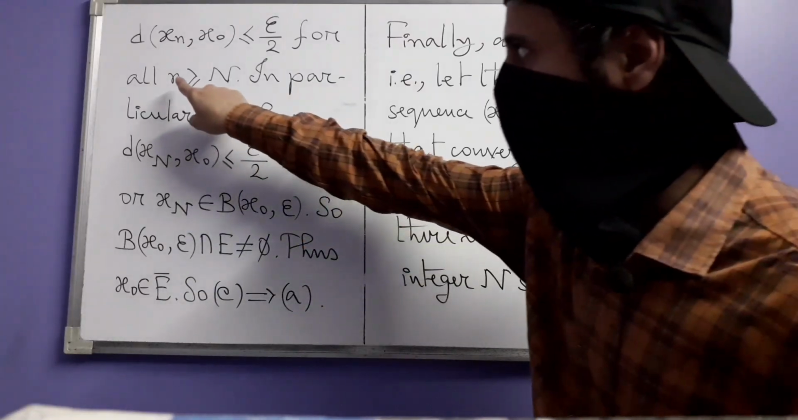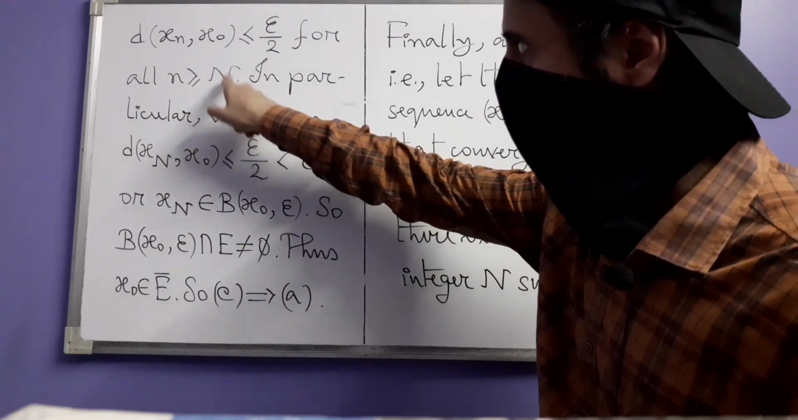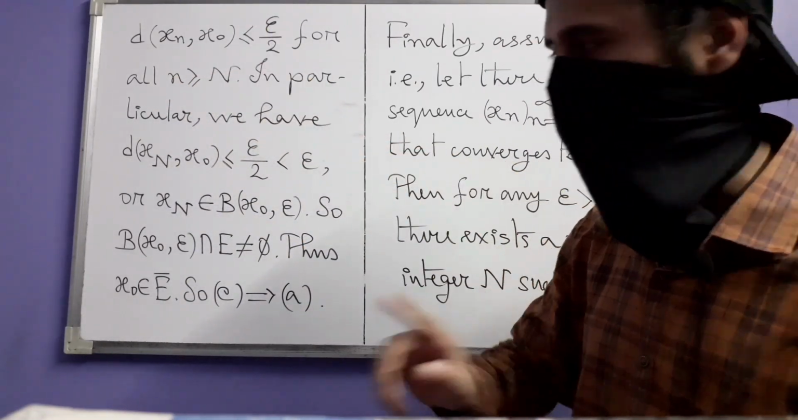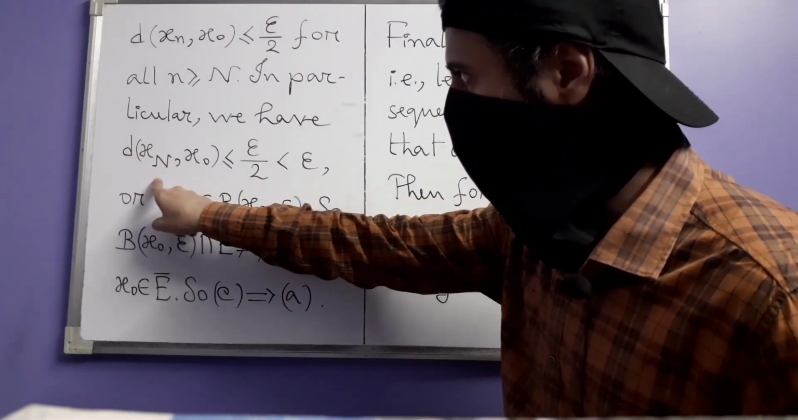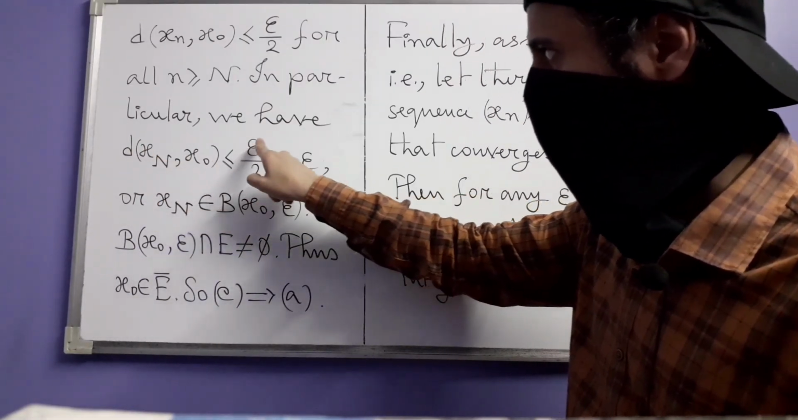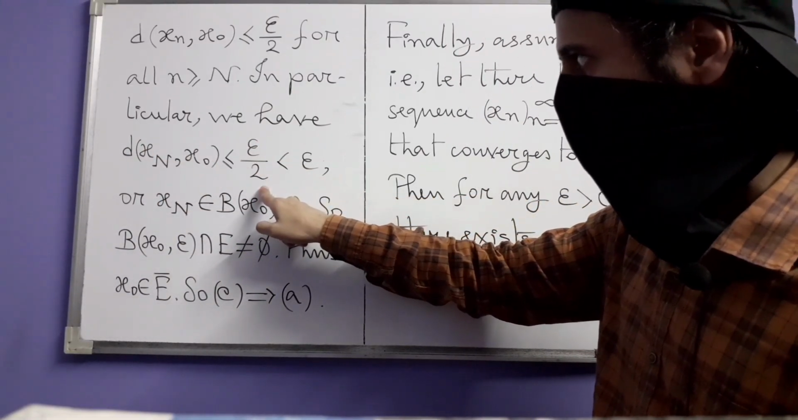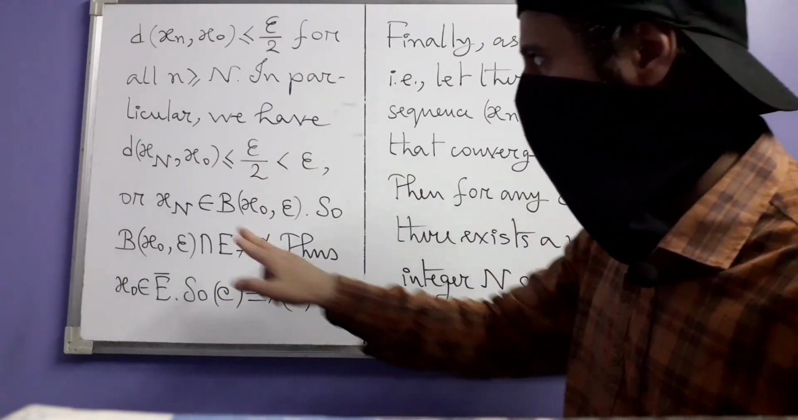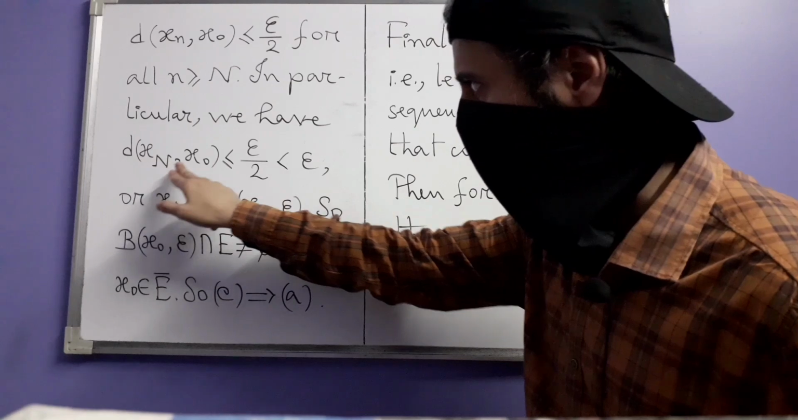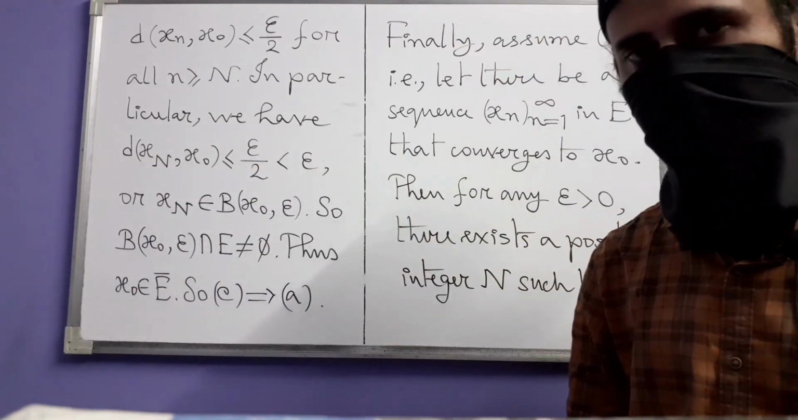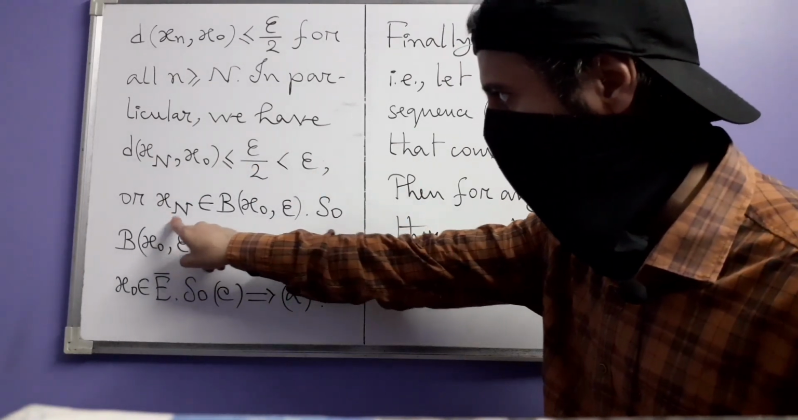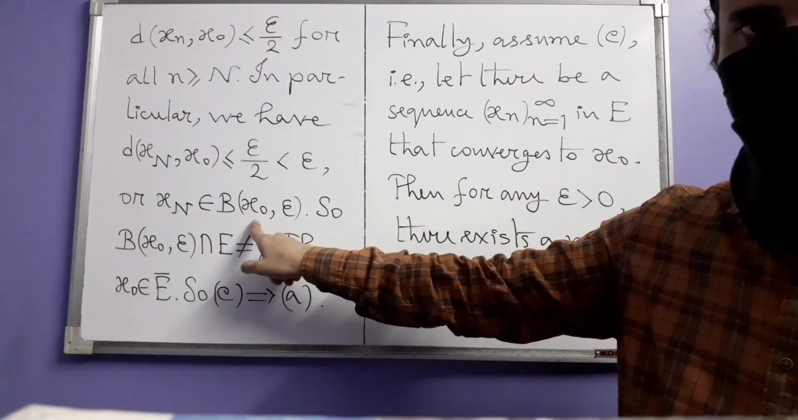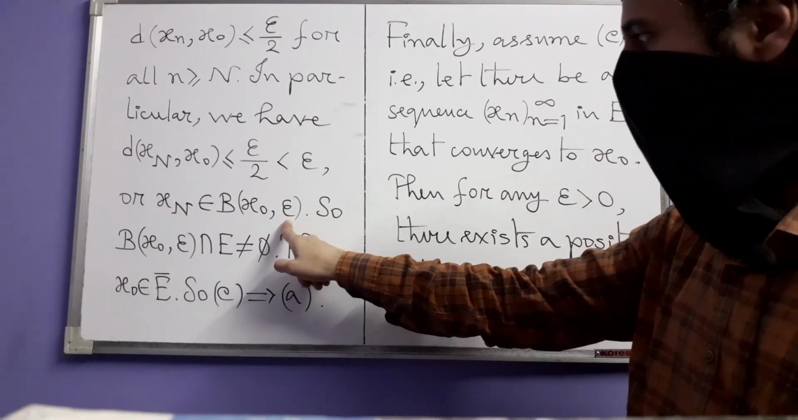In particular, if you choose small n equal to capital N, also this inequality is going to be true. So d(xN, x0) is less than or equal to epsilon divided by 2, which is less than epsilon. So what does that mean? It means that the distance between xN and x0 is less than epsilon, or in other words that xN belongs to the ball centered at x0 having radius epsilon.